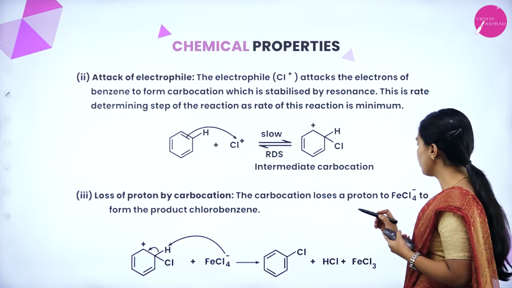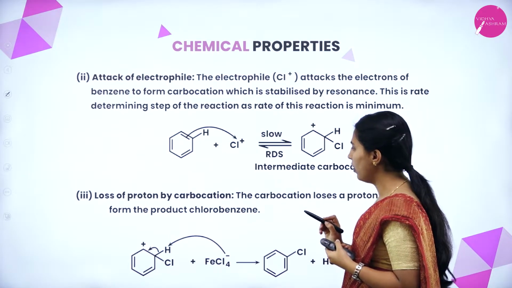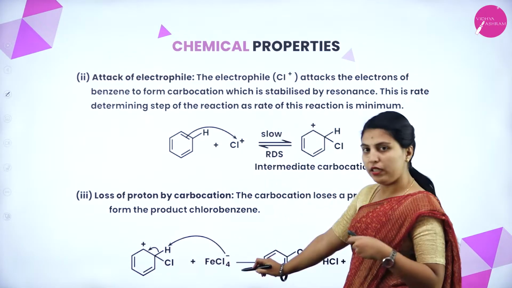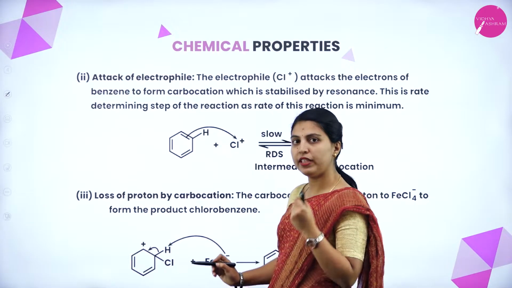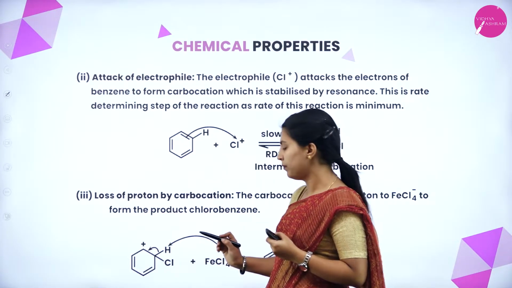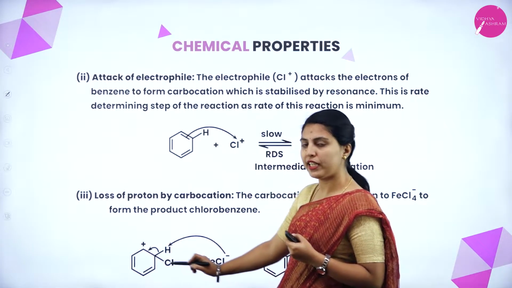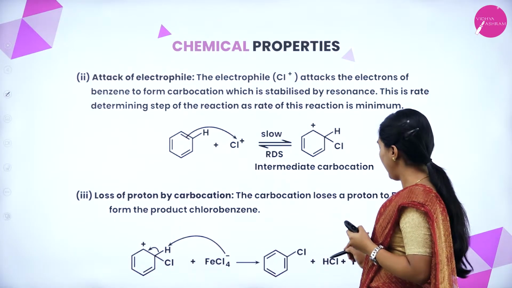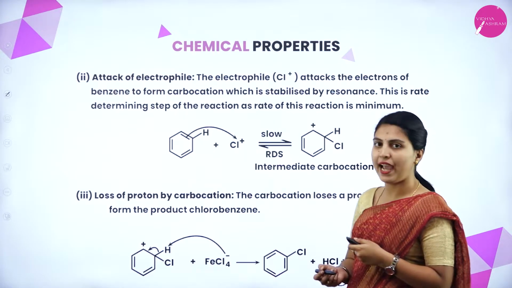The carbocation loses a proton to ferric chloride anion to form the product called chlorobenzene. The ferric chloride anion, formed in the earlier step, has excess electrons that will abstract the proton from the intermediate carbocation. So it will form chlorobenzene, HCl and ferric chloride. This is about the halogenation.